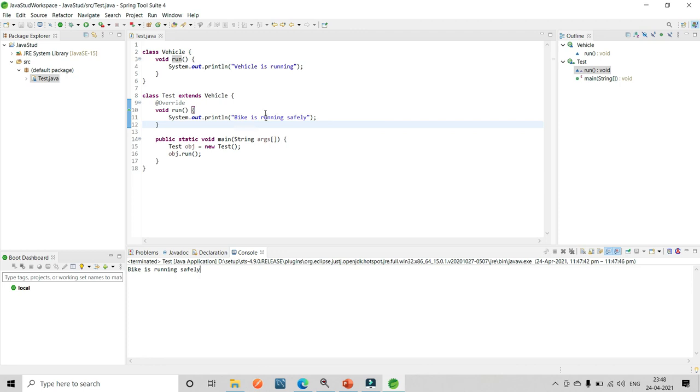So this is the example of method overriding. The method name is the same, the parameters are the same, and the return type is the same, and whatever content is present in the base class is overridden in the child class. Why is it overridden? Because the method names are the same, and the parameters and the return type are also the same. So this is method overriding.